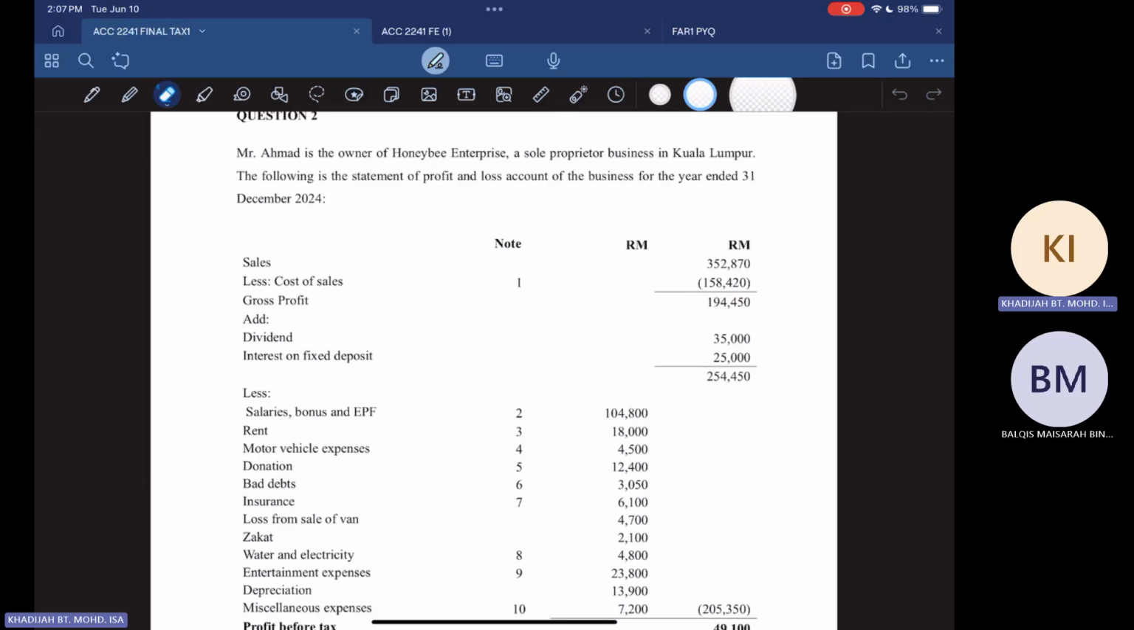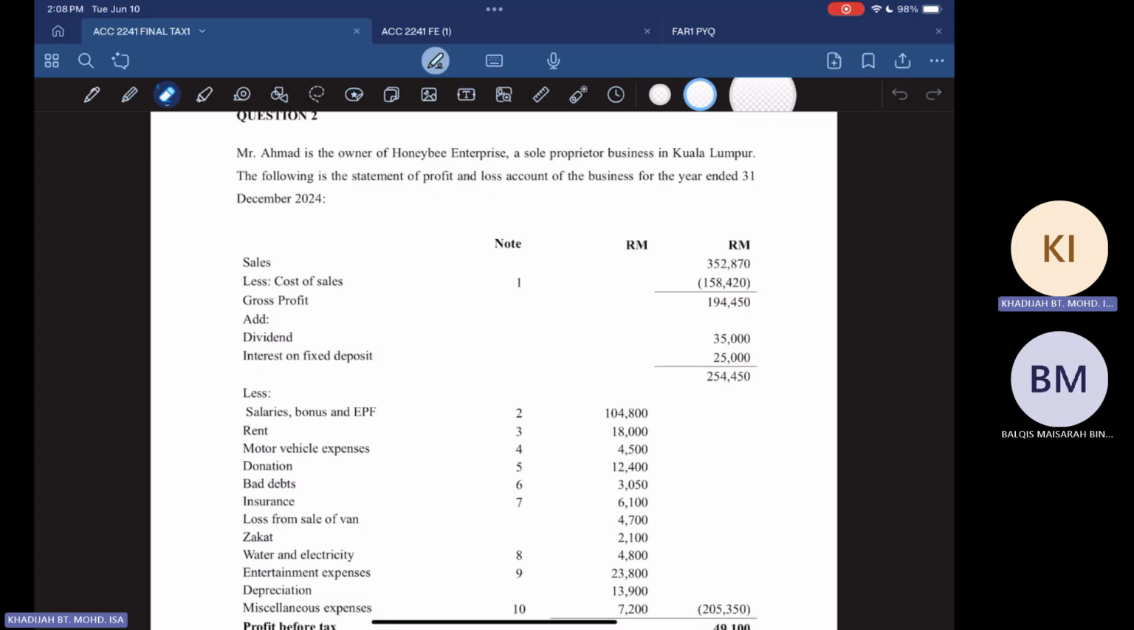So today I will share with you a question on business income and business expenses for a sole proprietor, an individual, Mr. Ahmad, for a sole proprietor business in Kuala Lumpur. So given the profit and loss statement for the year ended 31st December 2024.